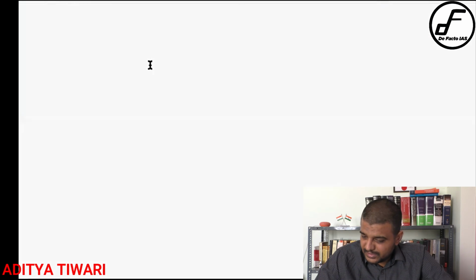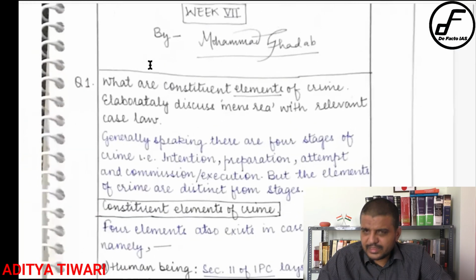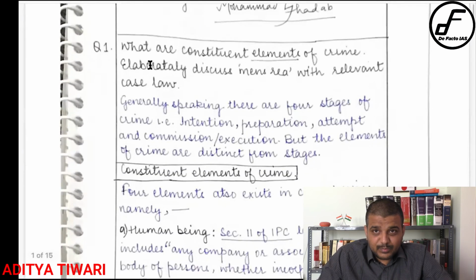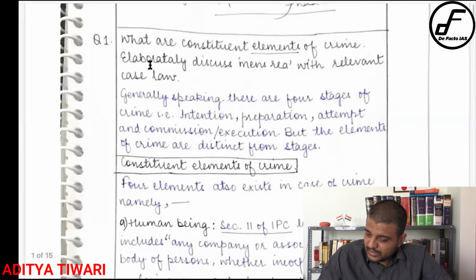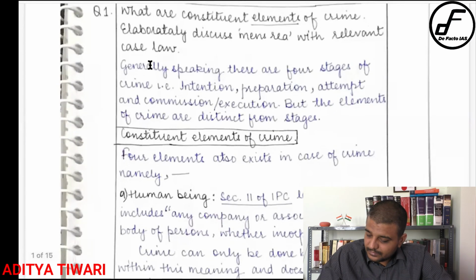I have here some copies as well. I think this is one of the copies of my law optional student, right? In that also, weekly I give 4-5 questions, right? See here, he has written one question, right? That is the same question itself. What is the constituent of the crime? Liability, discuss mens rea with relevant case law.